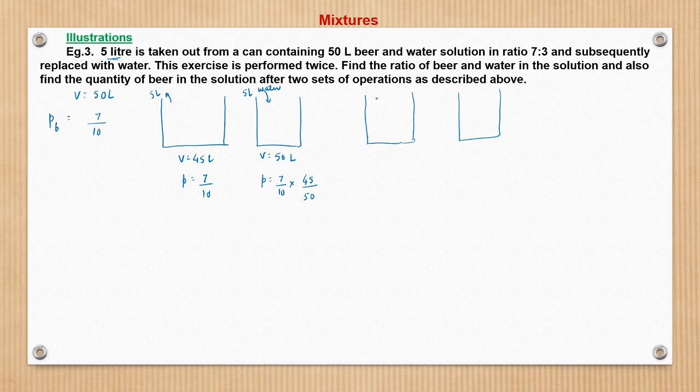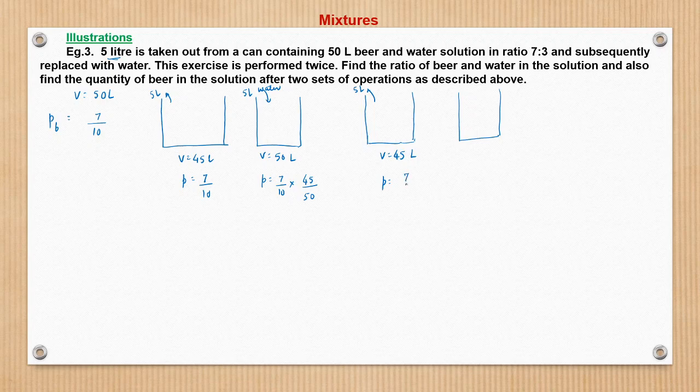Now in the third operation, again 5 liter is being taken out. So what happens here? Volume reduces by 5 liter, it becomes 45 liter, and concentration would remain the same, because anyway we are taking just 5 liter of solution, we are not adding anything. So 45 liter solution will have the same concentration of beer.